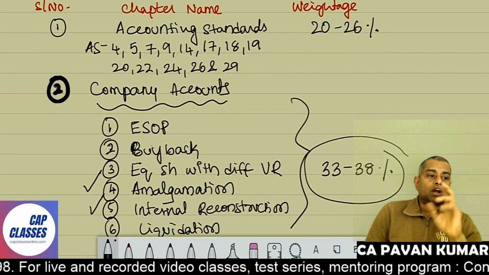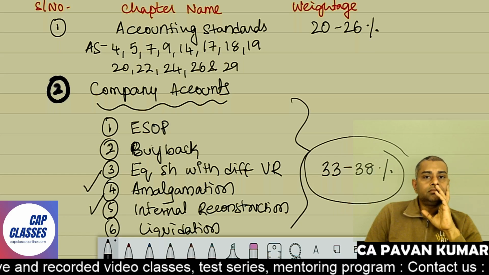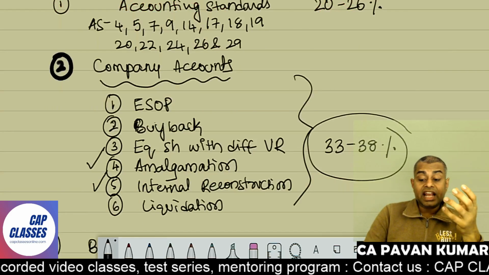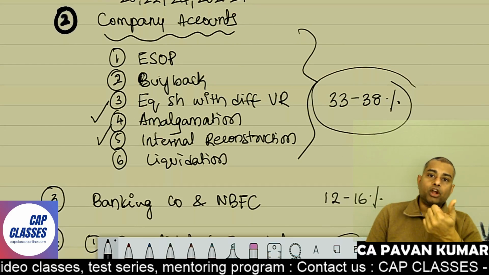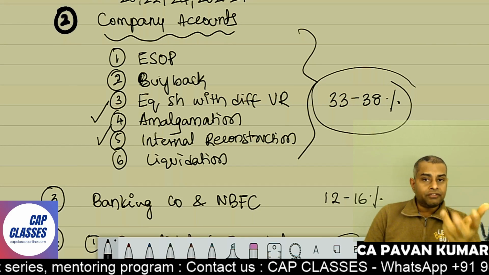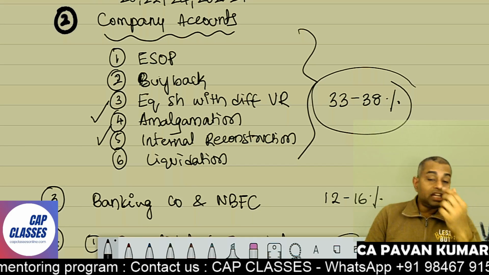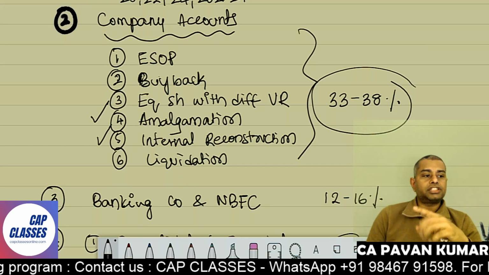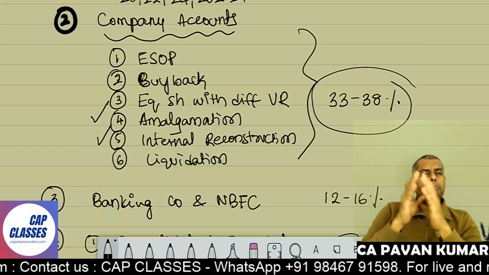What is part 1? Accounting standards for 20 to 26 marks. What is part 2? Company accounts, which again comprises so many things. Employee stock option scheme accounting is there. Accounting for buyback and equity shares with differential voting rights is there. Then liquidation is there. Then amalgamation and internal reconstruction, which are major areas. So this is a big chunk.